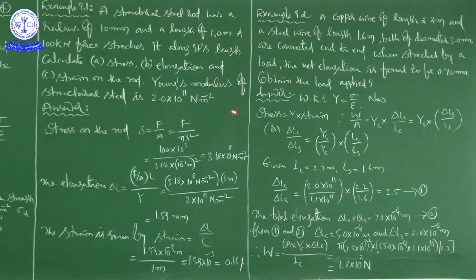Parallel to the length of the rod means like this, like a pulling with 100 kilonewtons force.